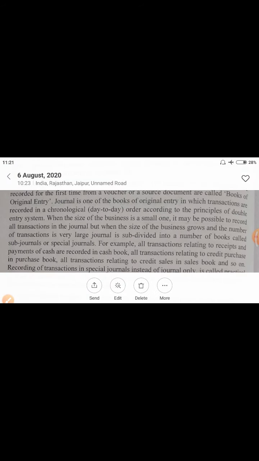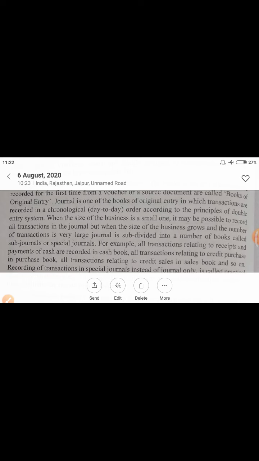And how do we record the transactions in these books? Like cash book, we will record all the cash transactions in cash book. In purchase book, we will record credit purchases. We will record credit sales in sales book. We record bills receivable transactions in bills receivable book, and bills payable transactions in bills payable book. If there is any purchase return, then we will record it in purchase return book. If there is any sales return, then we will record it in sales return book.